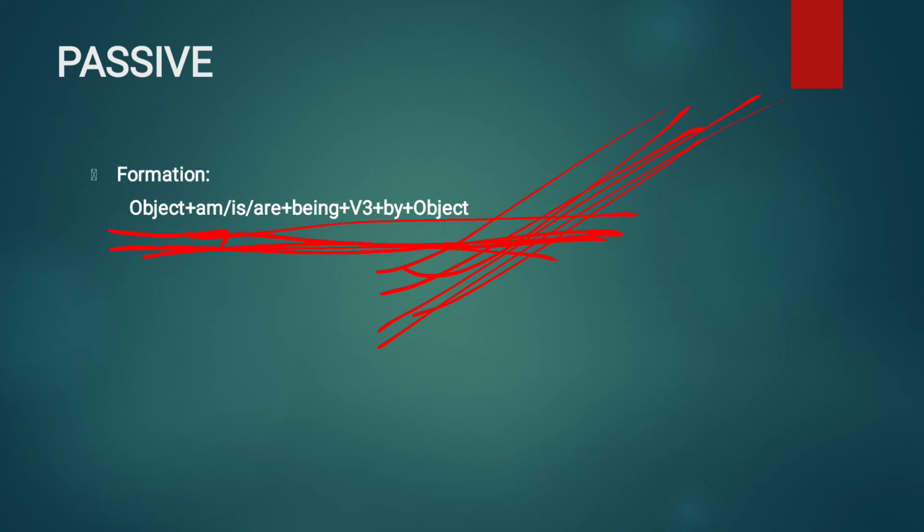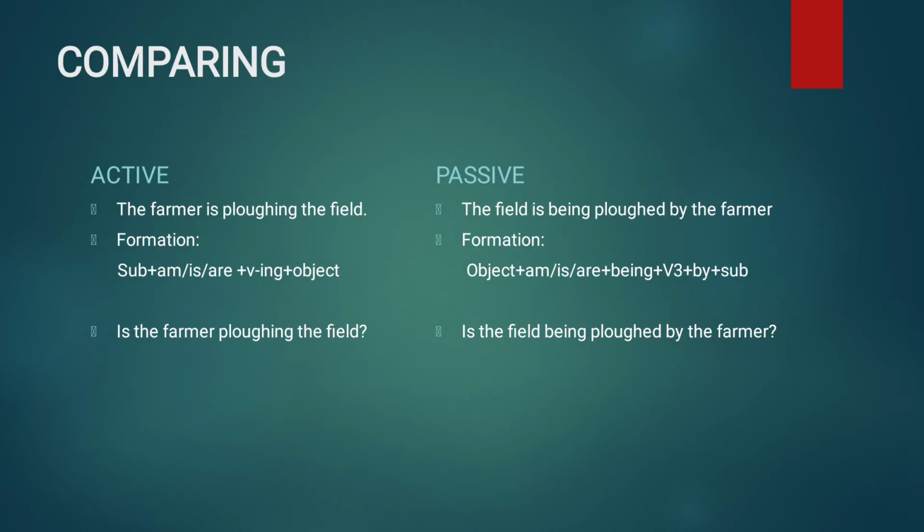Now let's see how to convert these sentences. Say a sentence is given in active voice: the farmer is plowing the field. Imagine this is our first sentence. The formation of the sentence is subject plus am/is/are plus verb in ing plus object.